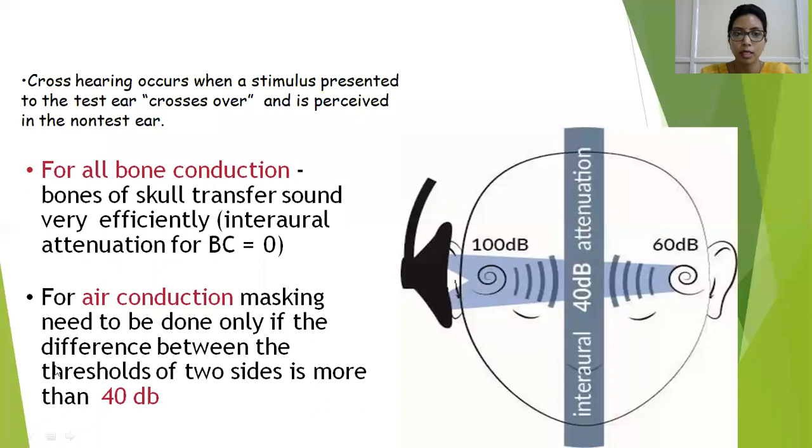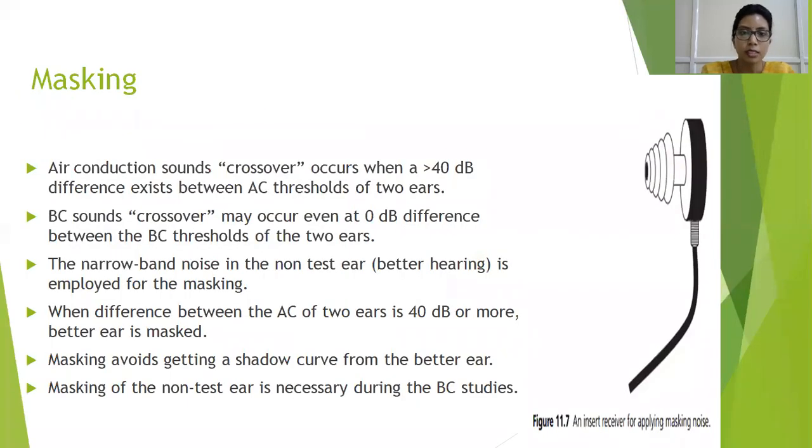Whereas in bone conduction, no matter the amount of sound you give, the entire sound is transmitted from one side to the other side. So masking is compulsorily required of the non-test ear. This is the masking, same thing again. What we use here is the narrow band noise. We have discussed this. Why do we need only a narrow band noise?